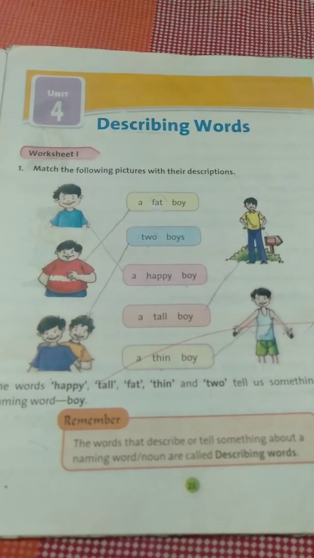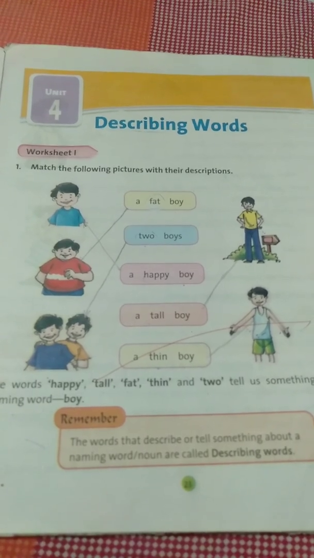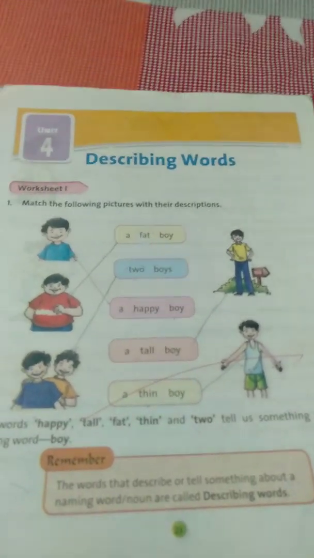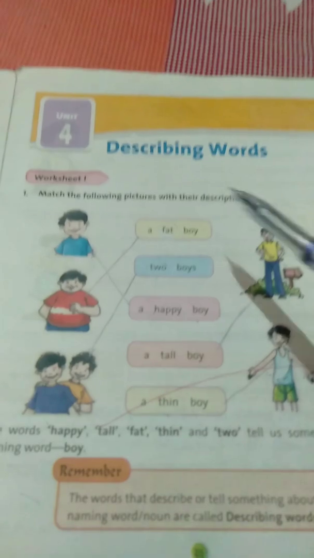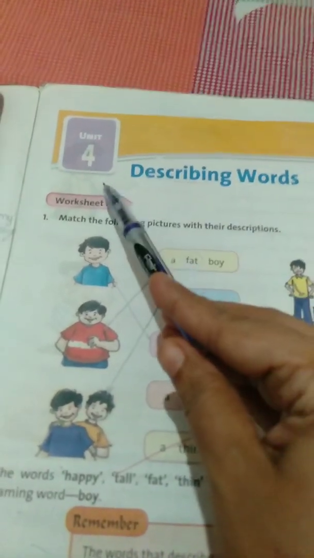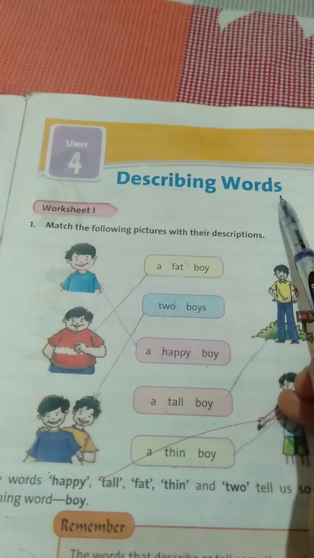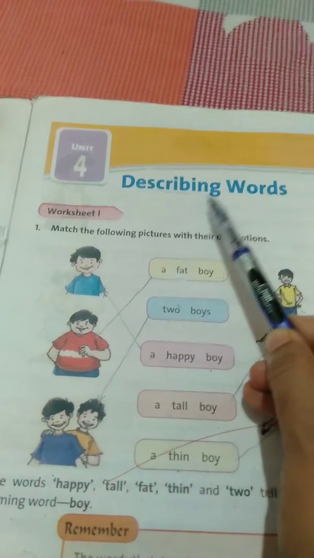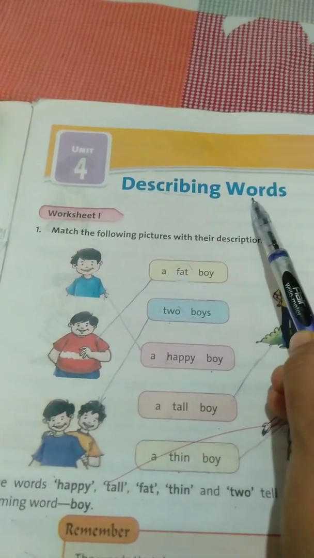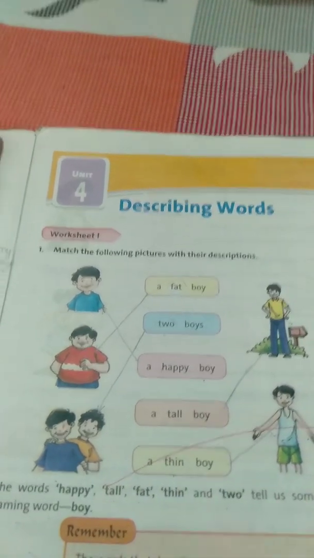Today, once again, I am here with you to teach you one new chapter from your English practice book. So children, today we are going to read Unit 4 and the name of the chapter is Describing Words. So, first let's know what are describing words. Okay?